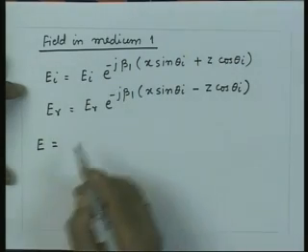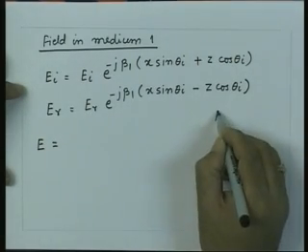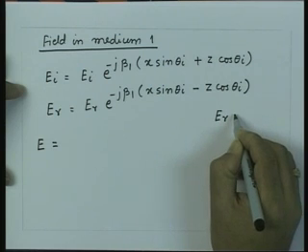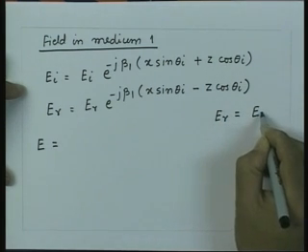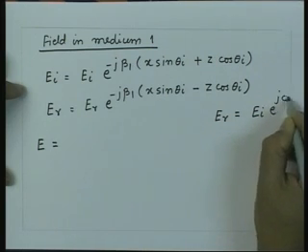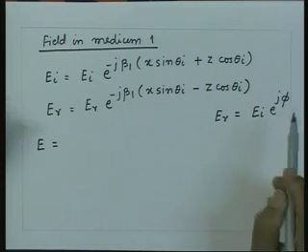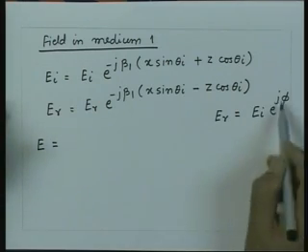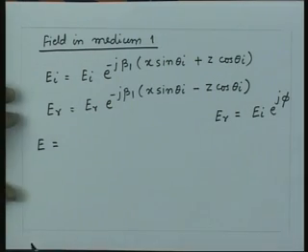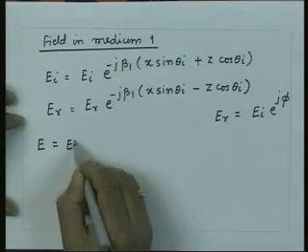So, we can write ER is equal to EI with some phase change, let us say e to the power j phi, where depending upon the polarization this phi could be phi parallel or phi perpendicular. So, I can write here, this will be your EI.